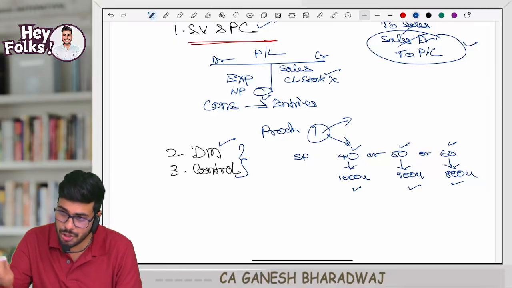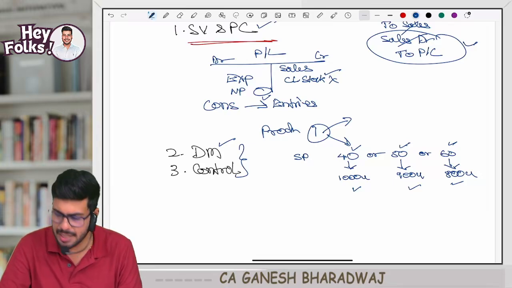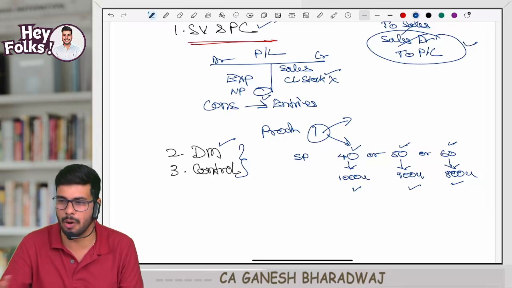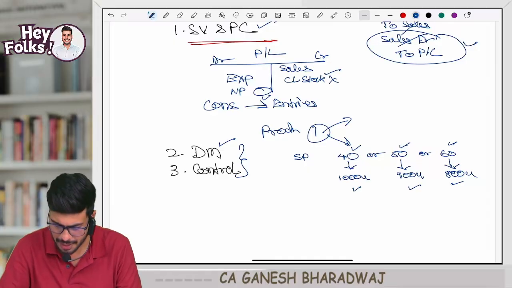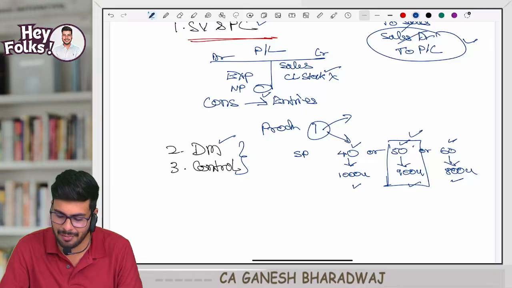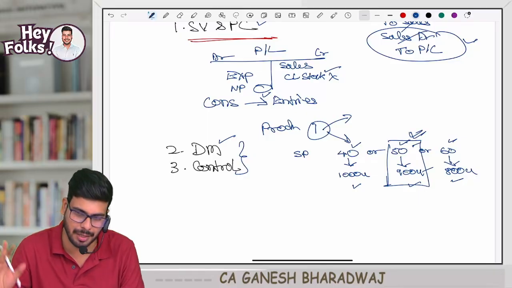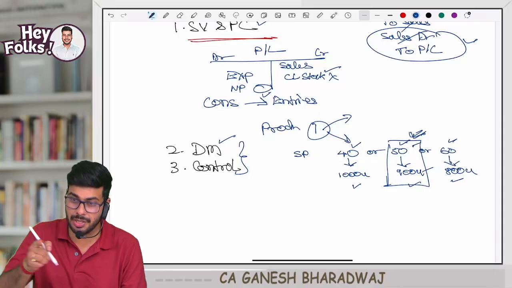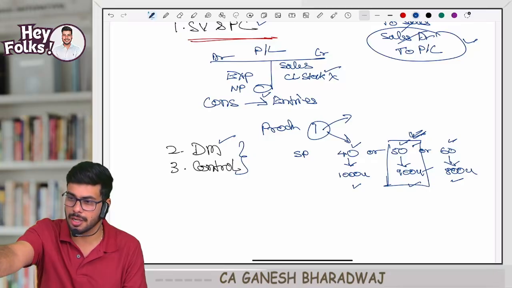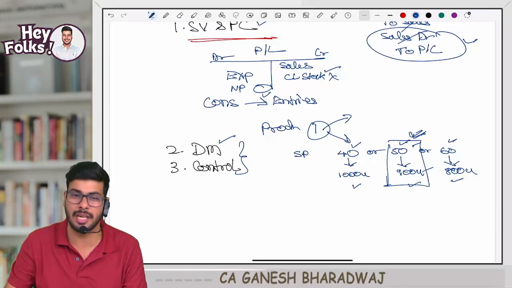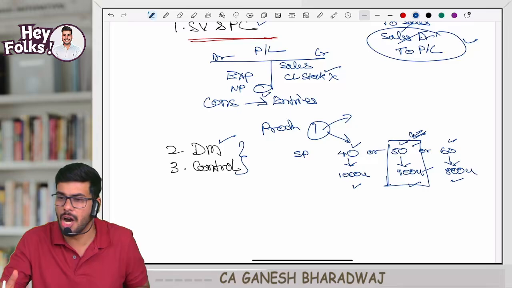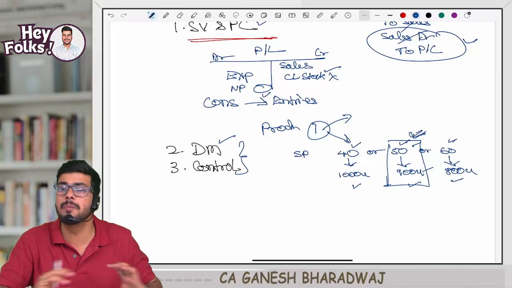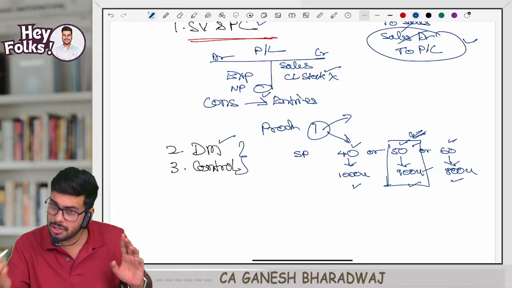Now, with this data we can't arrive at which is the best of the three, because you need cost data also. Forget that. Let us say, for example, they have decided to fix the selling price at 50 rupees and sell 900 units. Having decided this, they will instruct the production team to produce 900 units, and the sales team to sell at 50 rupees per unit. Accordingly, all the respective departments will be given instructions based on the decision taken.